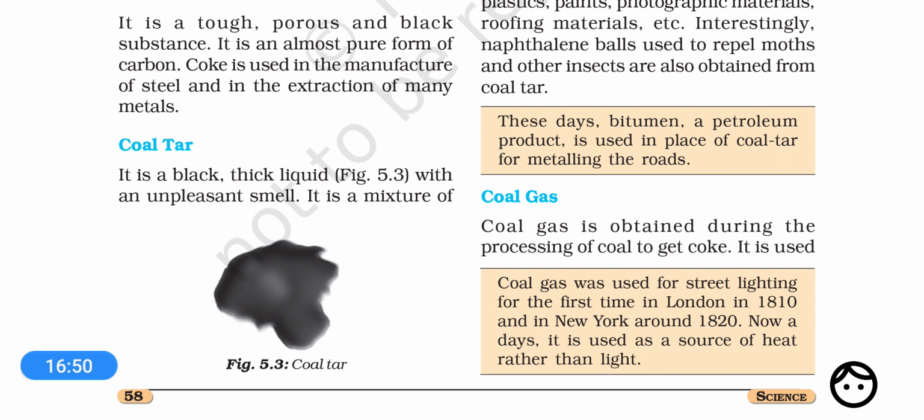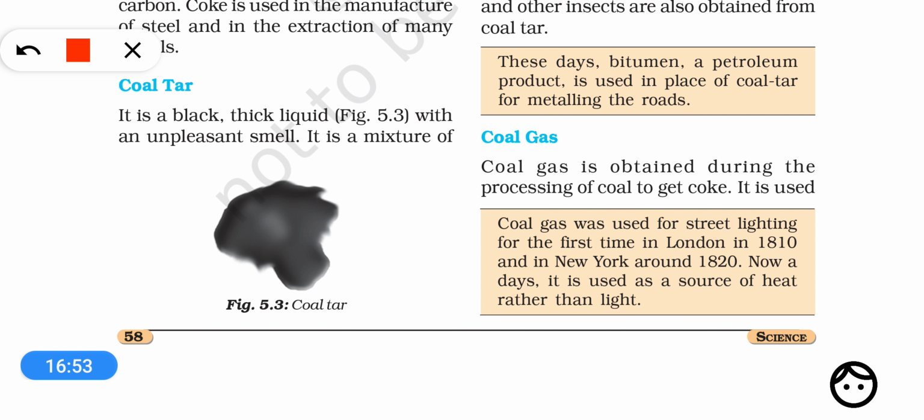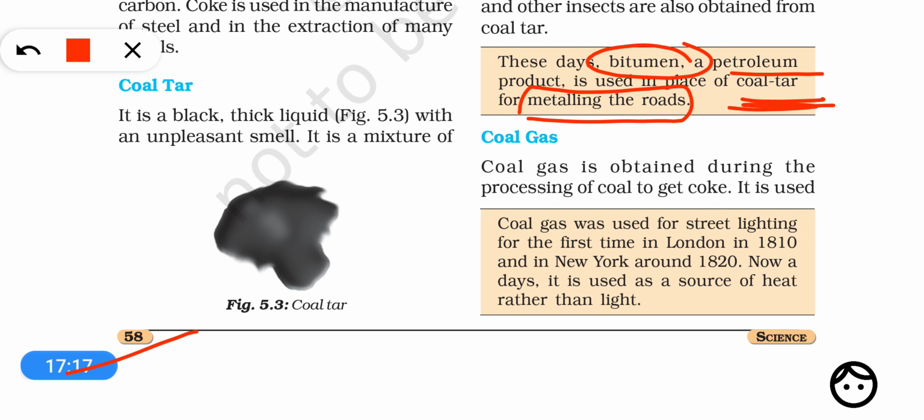Okay, now nowadays a product called bitumen, which is obtained by refining of petroleum, is used for metalling of roads. But previously coal tar was used for metalling or surfacing of the roads. But you know that coal tar is very important and we can obtain a large number of products from coal tar. So that's why nowadays bitumen is used for this purpose.